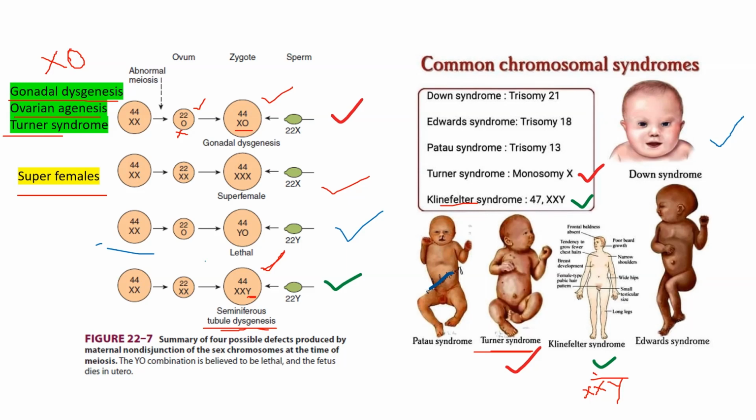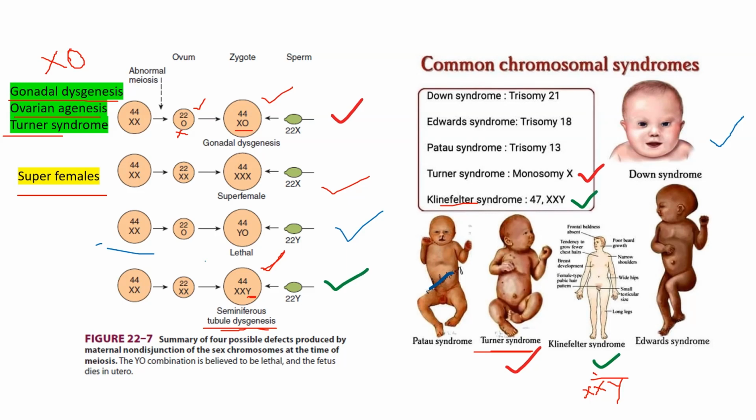Okay, here we can see the absence of the X chromosome in a female results in the absence of external genitalia, along with some birth defects also.